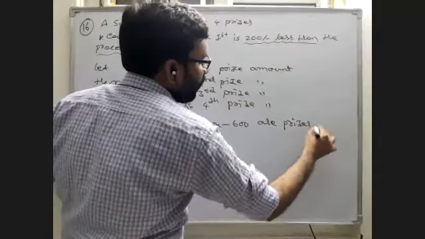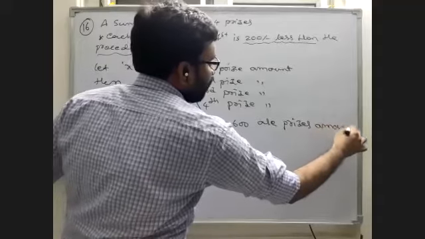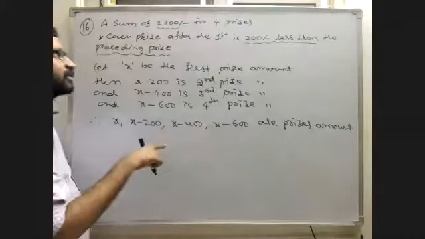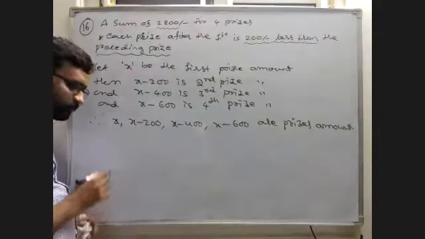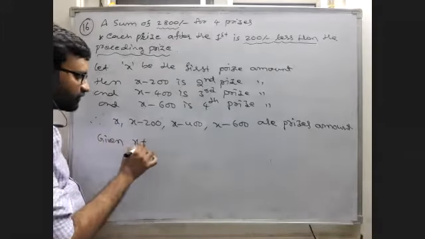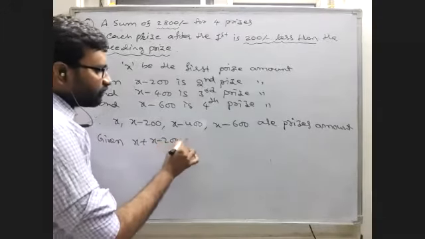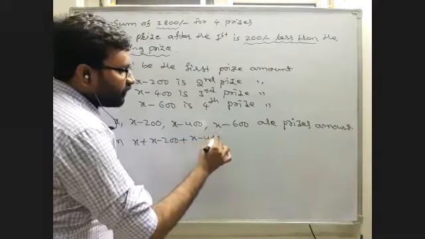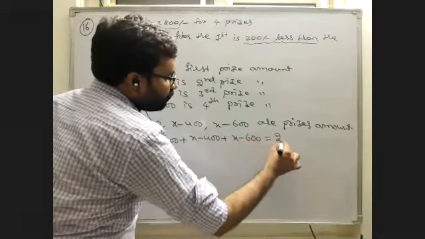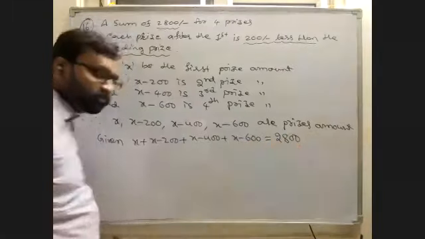But here, the sum of all these prize amounts is given as 2,800. X plus X minus 200 plus X minus 400 plus X minus 600 is equal to 2,800.